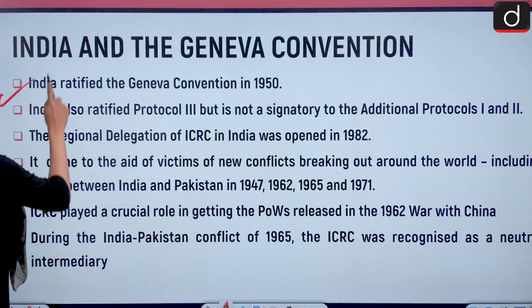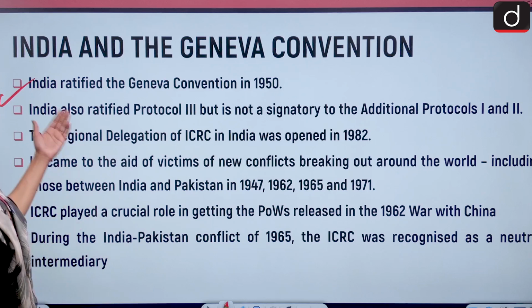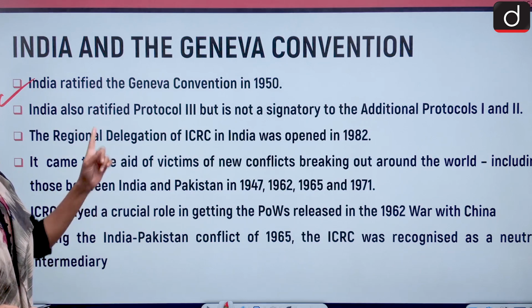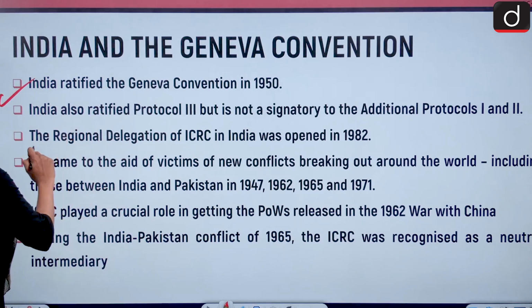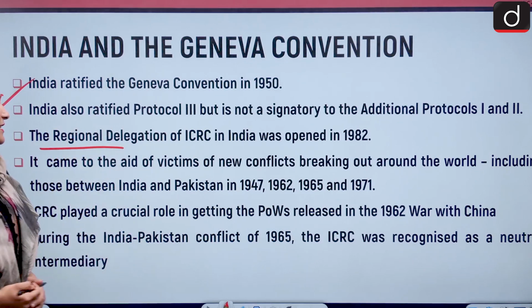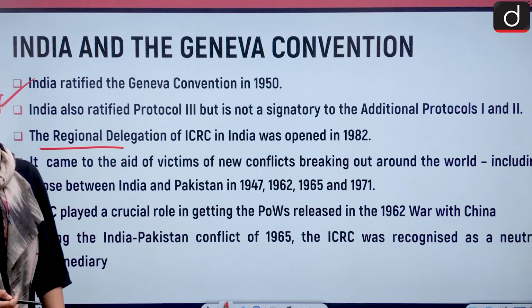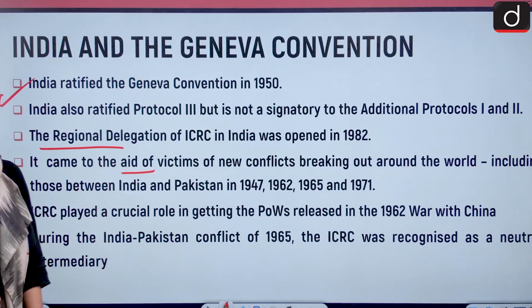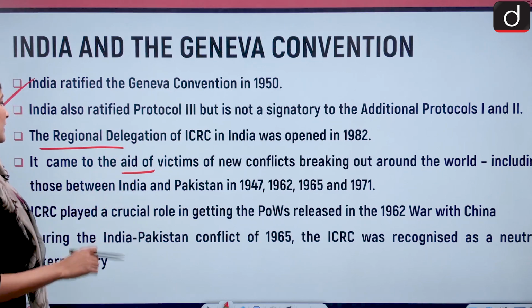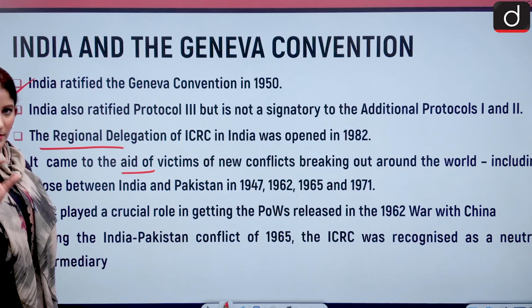So India ratified the Geneva Convention in 1950 and also ratified the Protocol 3. But it is not a signatory to the additional protocols 1 and 2. Remember that. The regional delegation of ICRC in India was opened in 1982, and it came to the aid of victims of new conflicts breaking out. Not only in the world, but in India.